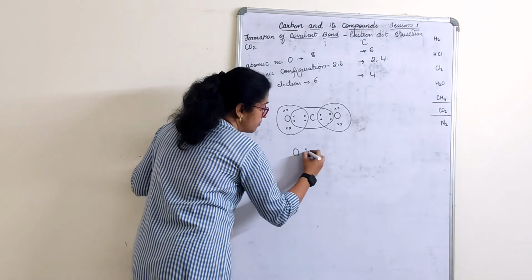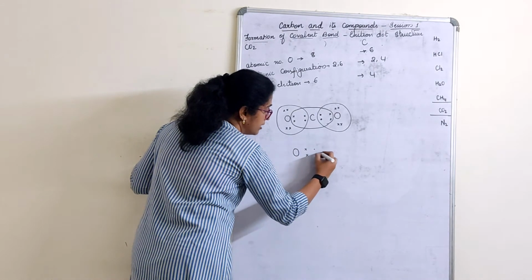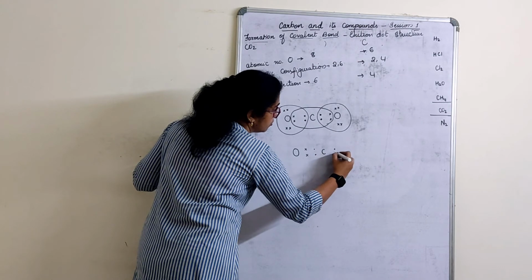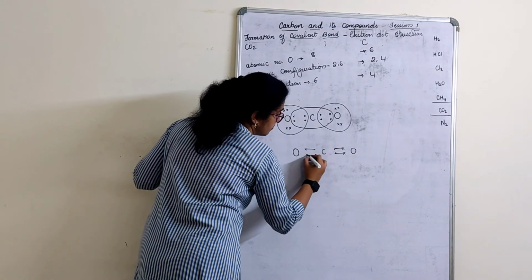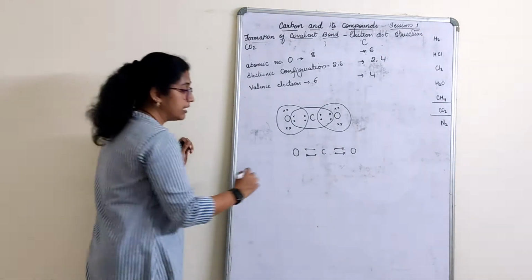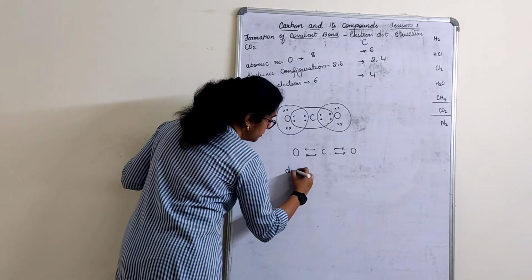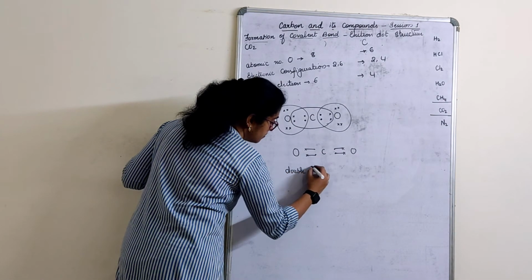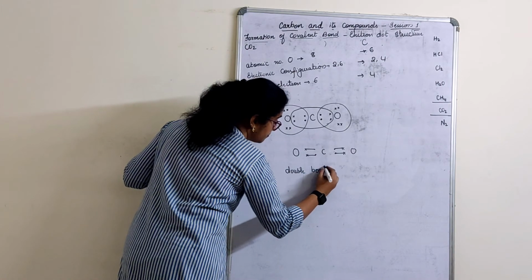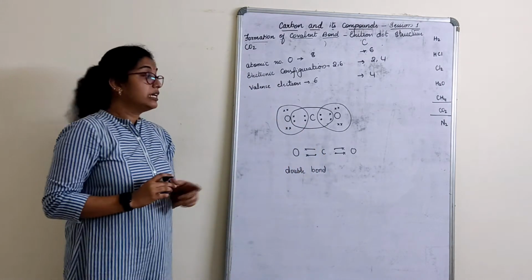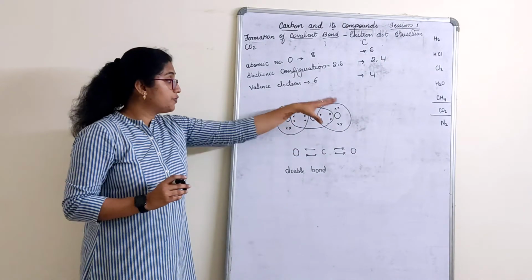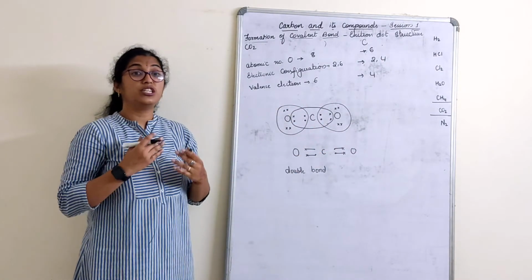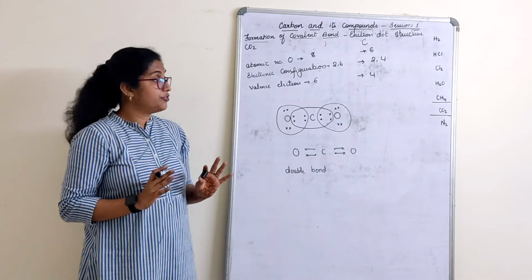Oxygen is here, 2 and 2 of carbon, 2 of carbon, 2 of oxygen. Carbon dioxide is a double bond. Understood how we shared? Octet structure, it has to form always, either for this or for this, just by sharing electrons, right?